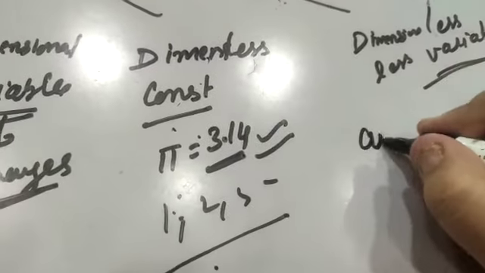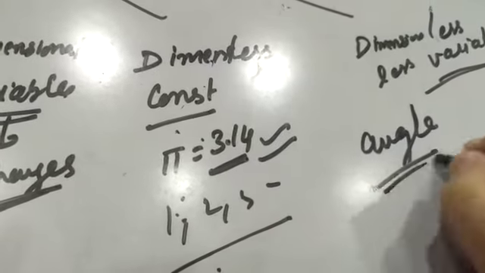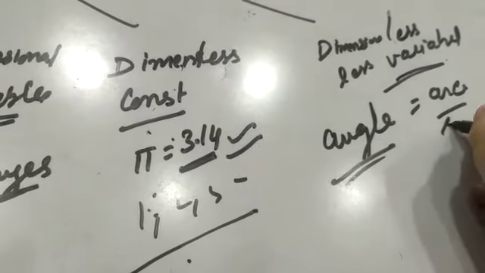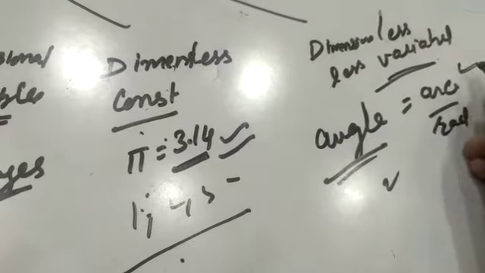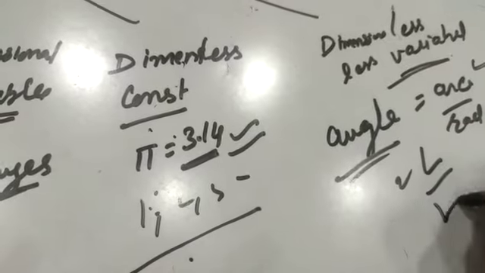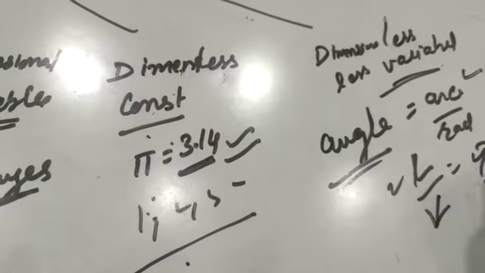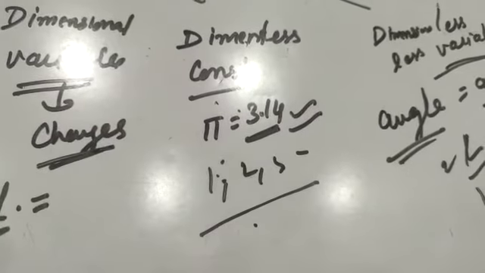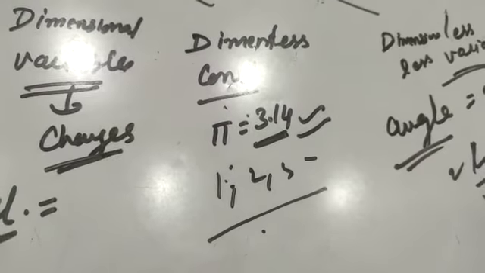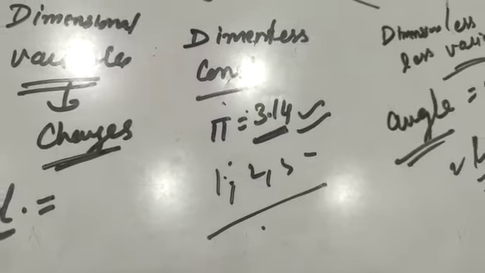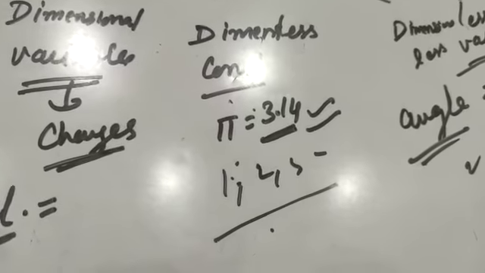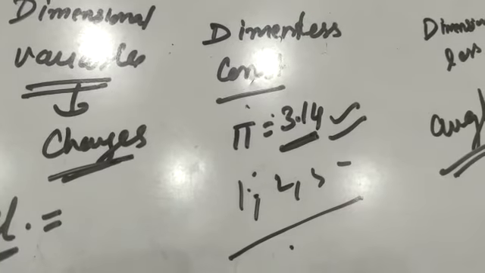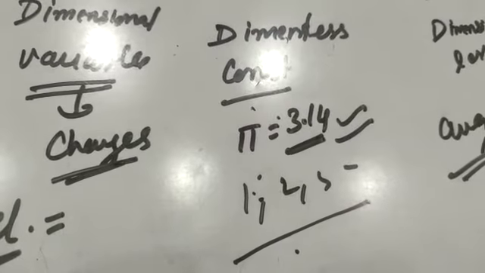For example, angle. We know that the angle value is given by arc upon radius. Since arc is also measured in length, radius is also measured in length, so this is having no dimensions, right? Similarly, if we are talking about the strain you will read in your 7th unit, strain means change in configuration upon original configuration.